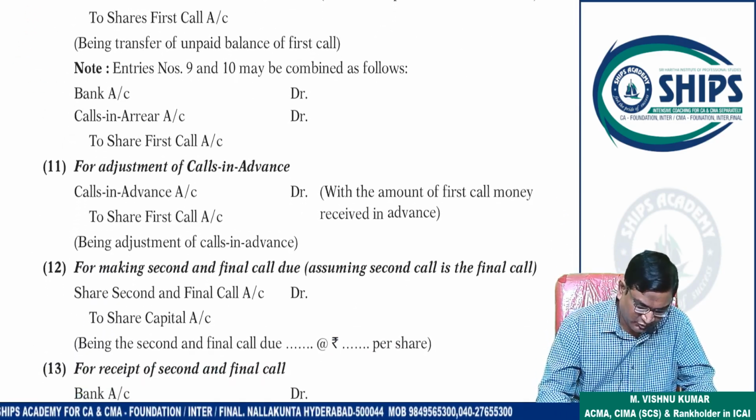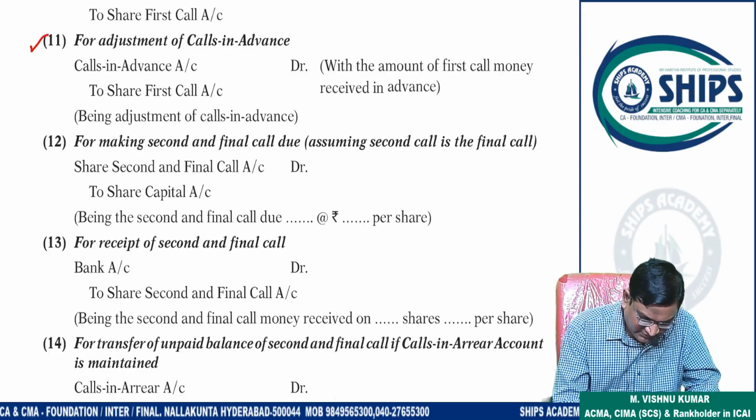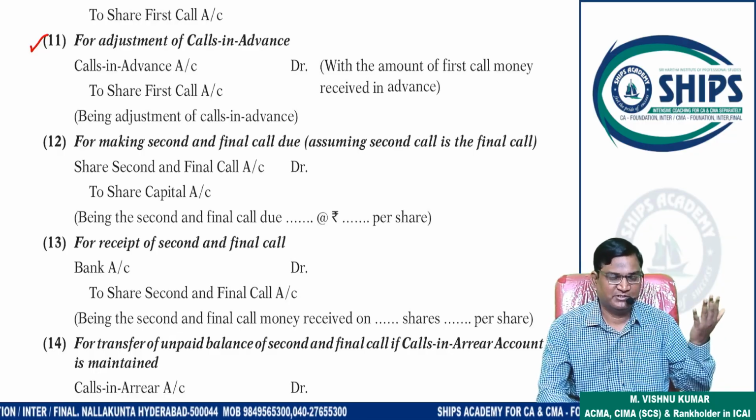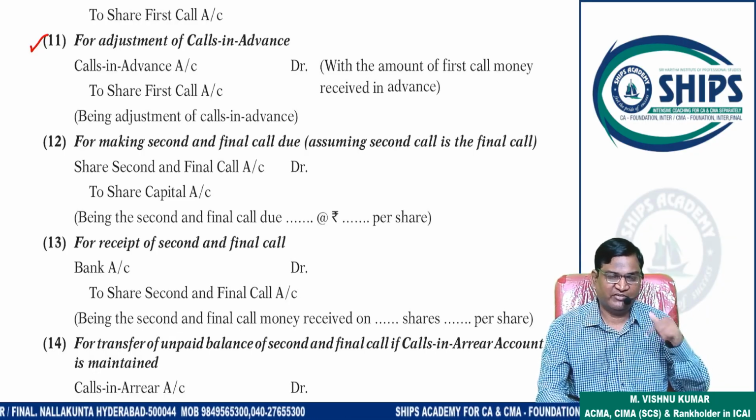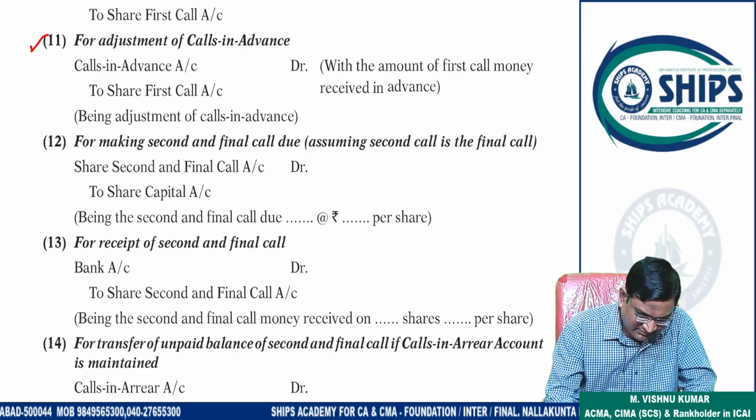Right. Now concentrate here for adjustment of calls in advance. Adjustment of calls in advance means previously we have received some money in advance. So whatever we received in advance, we have to cancel, and only the balance amount we have to receive. That's why calls in advance is debited. Here first call is credited.